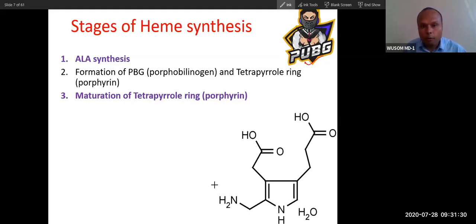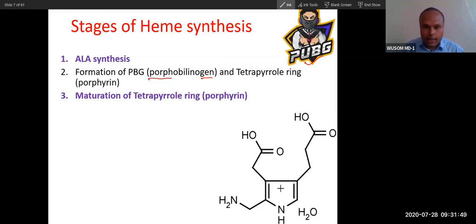PBG is porphobilinogen. The term porpho comes from porphyrin, because this molecule is going to produce a porphyrin ring, and that is why it is called porphobilinogen.